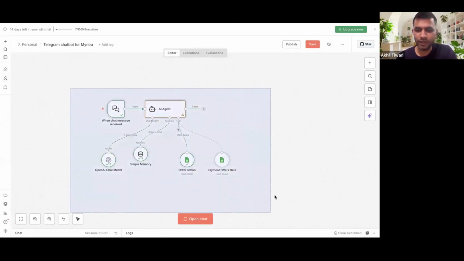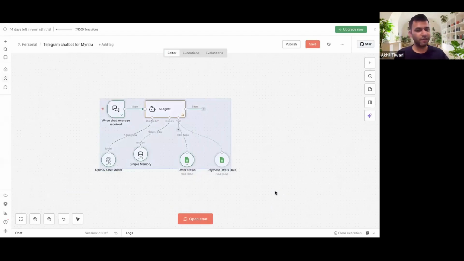Okay, in this flow, one thing you can observe is that whenever we are asking for order information, it goes to that order sheet only. When we are asking for information about payments, it goes only to the payments data, right? Now, I'm sure it might have occurred to you why we did not have all the data in one sheet. Why did we have to have two separate sheets, right?